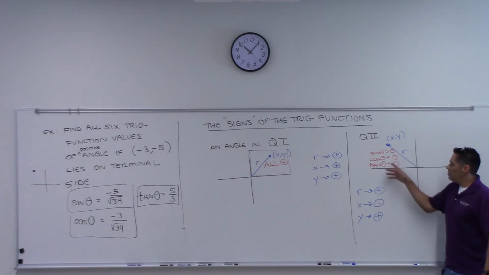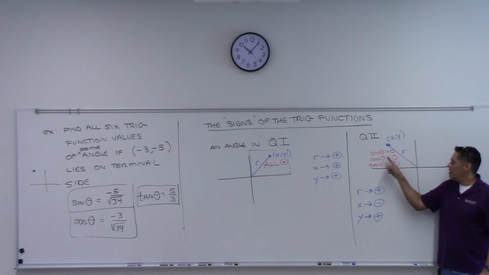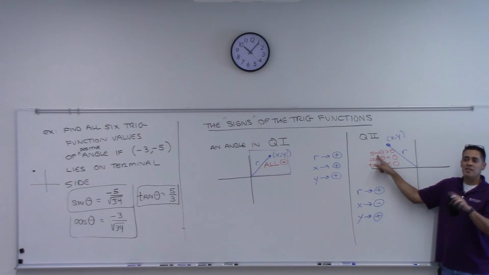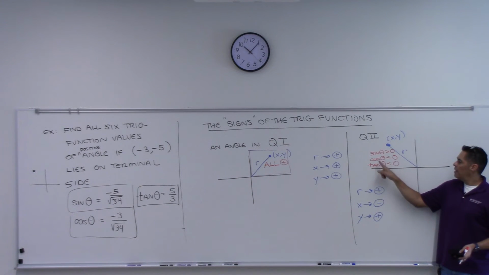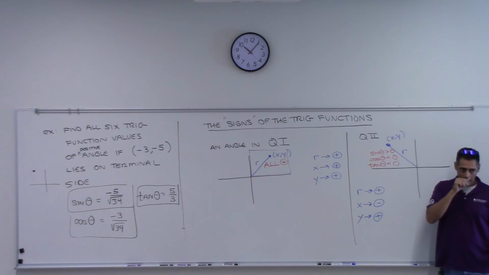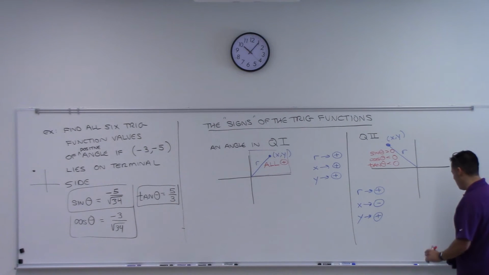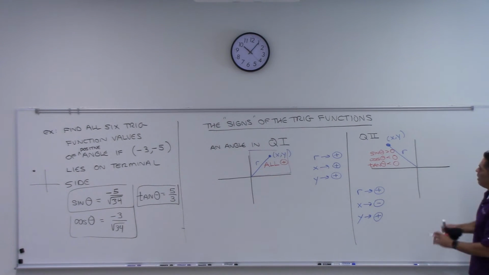Now what about the other three, the reciprocals? They'll be the same as this. So whatever sine is, cosecant's the same thing. If sine is positive, so is cosecant. If cosine's negative, then so is secant. If tangent's negative, then so is cotangent. So what is the only trig function here that's positive of these three that I put here?